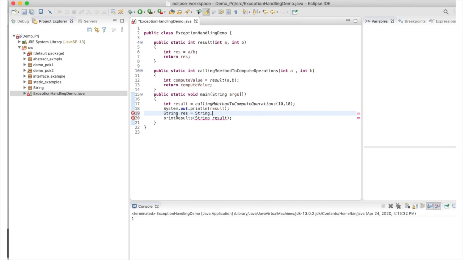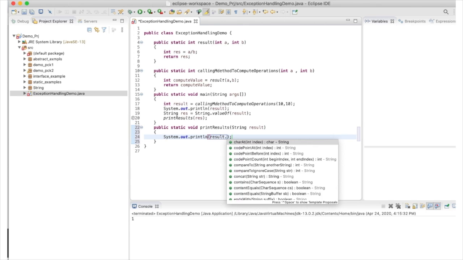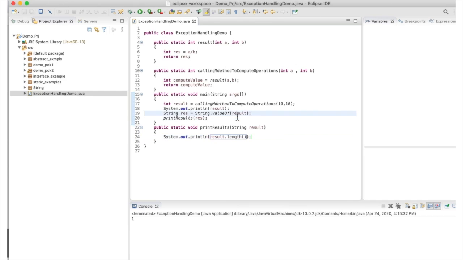I'm taking the value of the result as a string. I have converted the integer to a string by using String.valueOf, and since now I have the value as a string, I have passed that string to my printResults method. Now I'm going to create the printResults method, and in this printResults I'm just taking the result string. I'm running it.